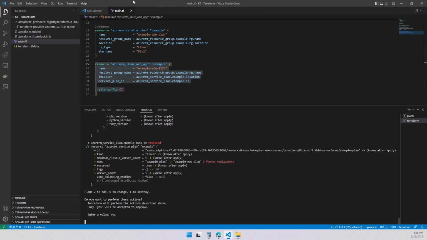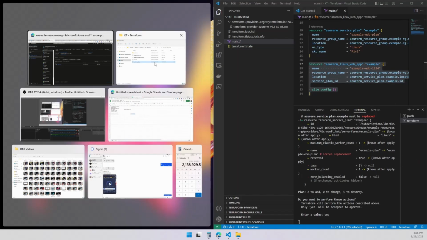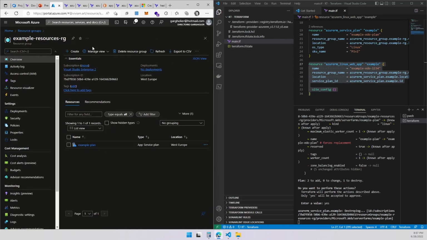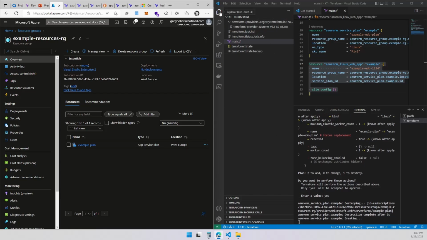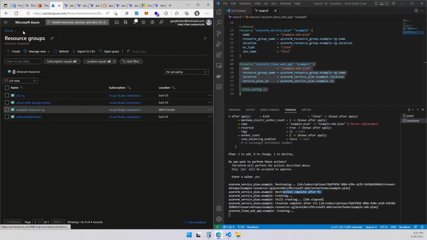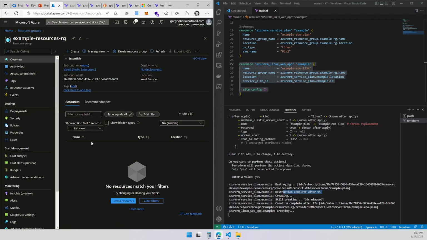I'm going to put this over here, and I'm going to have this right here. So let's see what it's doing. It's creating a few things, but let me make room for this one. So destruction completed after 9 seconds. That means the service plan should be gone in a second. Remember, this is not as fast as we wanted it to be, but it got destroyed.